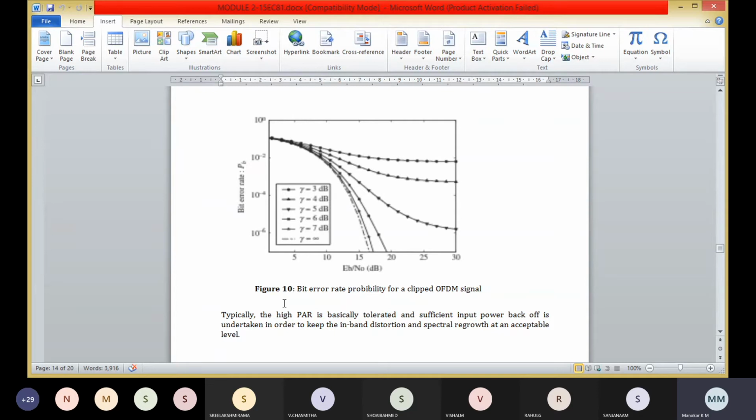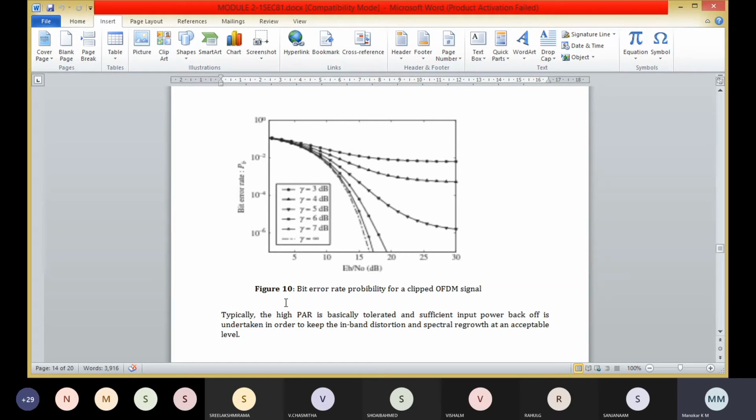Here for the uplink, the mobiles are many in number and are very sensitive to cost. So the technique known as single carrier frequency division multiple access, SC-FDMA, is used. It is the multiple access adoption of single carrier frequency domain equalization.